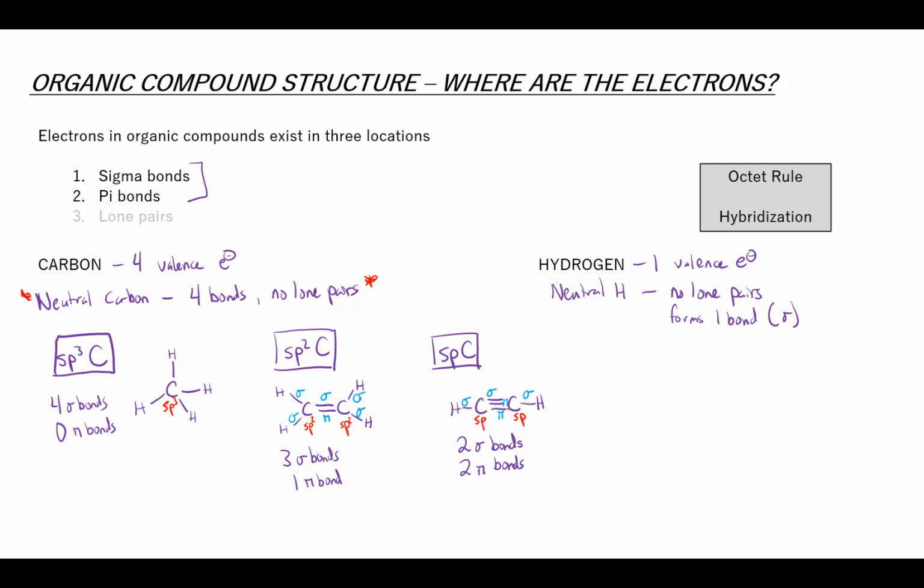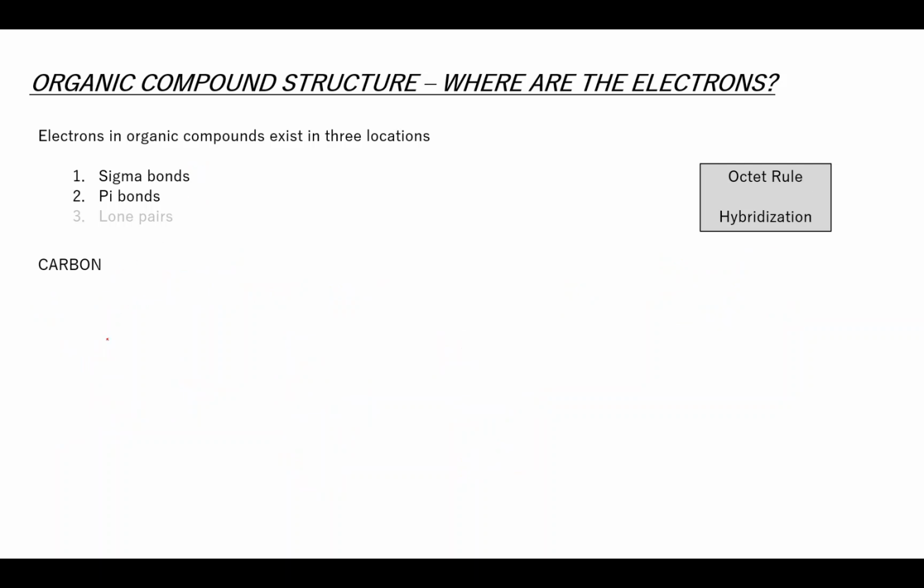Each of these hybridizations has a bond angle associated with it as well. We get that from valence shell electron repulsion theory, another holdover from general chemistry, right? But mostly what we want to say is each of these bonds moves as far apart from each other as they can be. And so if we look at an sp3 carbon, these bond angles are all 109.5 degrees, right?